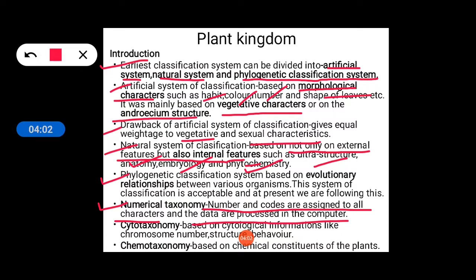And the other term is cytotaxonomy. It is based on cytological information like chromosome number, structure and behavior. I think it is clear. Chemotaxonomy is based on chemical constituents of the plants. Suppose how a plant is made chemically, what are the chemical constituents present in the plants, etc.